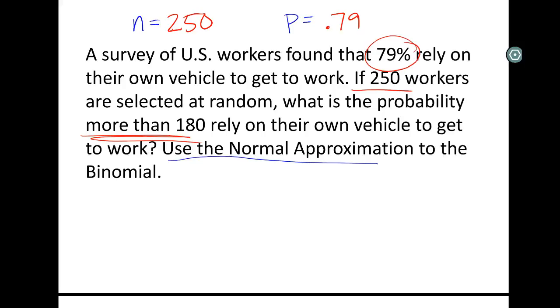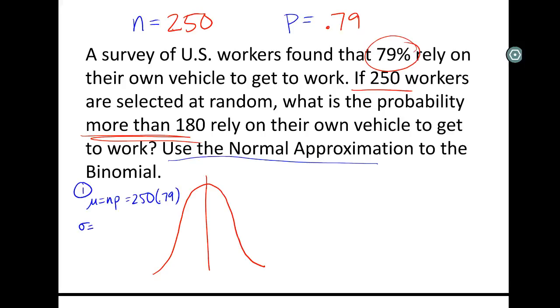Now, to do the normal approximation to the binomial, we know we need to draw a normal curve. But for a normal curve, we need to know what our mean is. So that's where step 1 comes in. We can find the mean of a binomial, just n times p. We can find the standard deviation of a binomial. It's the square root of npq.